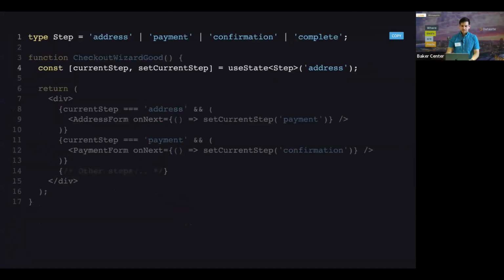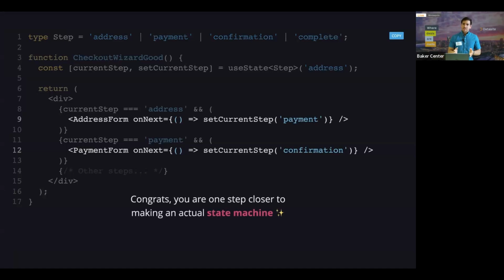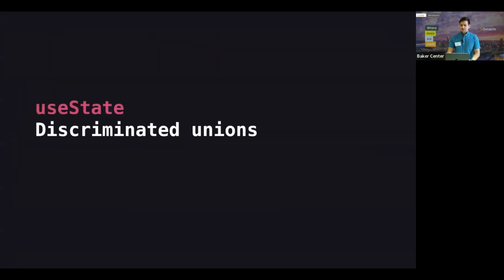It's really, really confusing. So instead, you could condense that into one single useState, where you have what I like to call a string enum that says, this is the step that I'm in. By doing this, you're guaranteed that you're not going to be in more than one of those states at the same time, and you're closer to making a state machine, without impossible states.